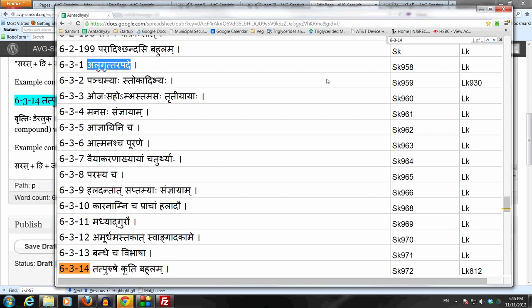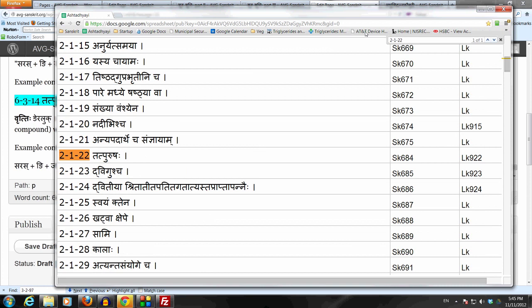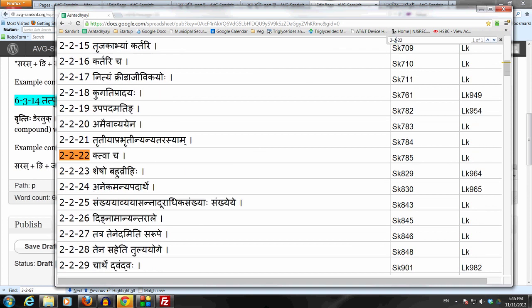Okay, so 6.3.14 now is going to prescribe an aluk, but bahulam. Bahulam is variously. It may or may not take place. And the sutram only applies in the case of a tatpurusha samasa. Tatpurusha is an adhikara which runs from 2.1.22 up to 2.2.22.